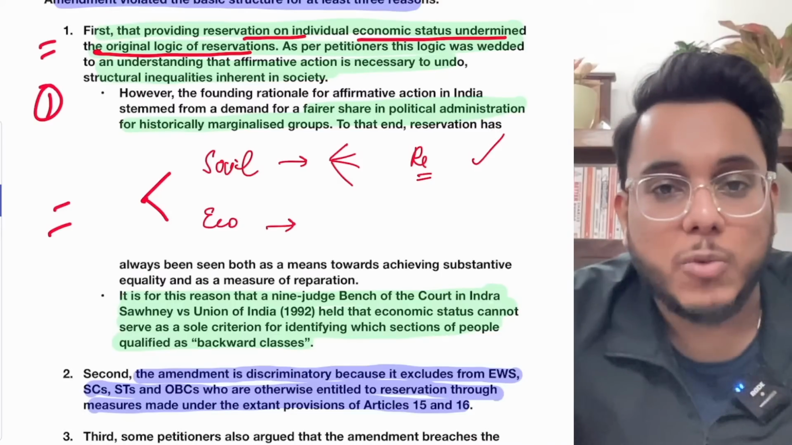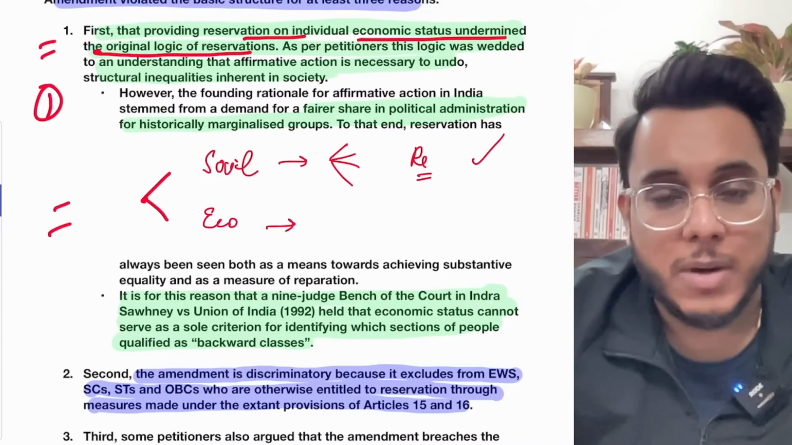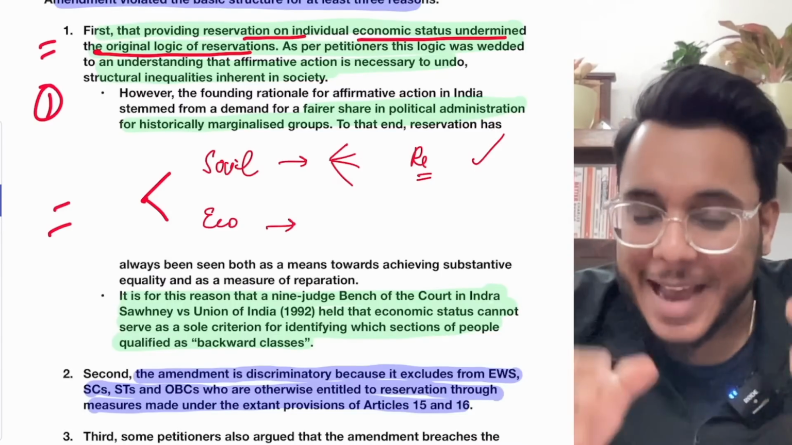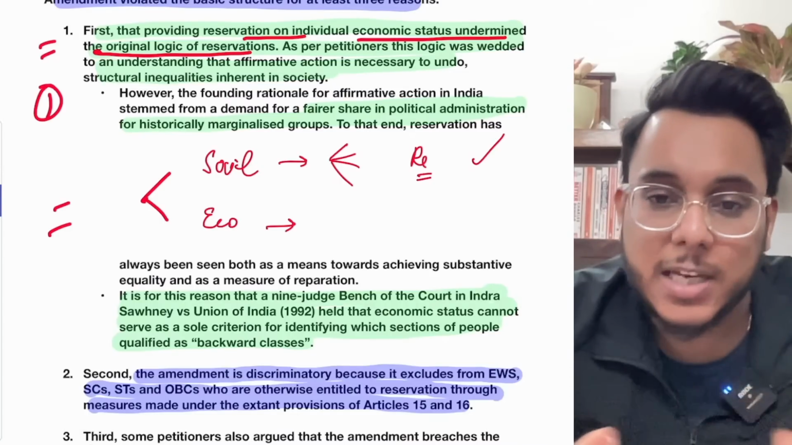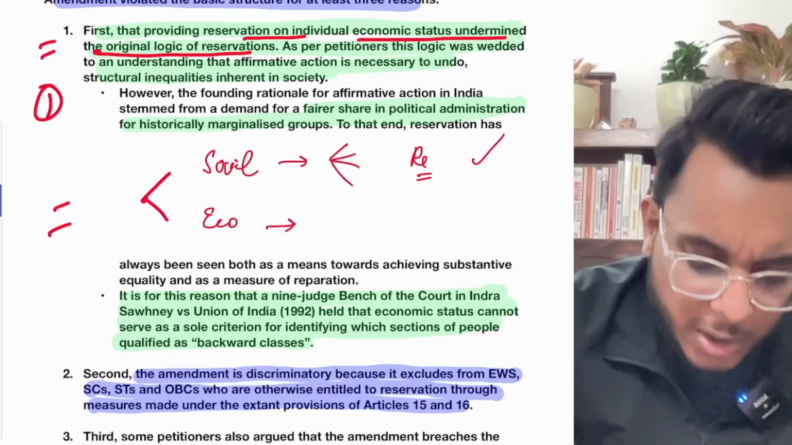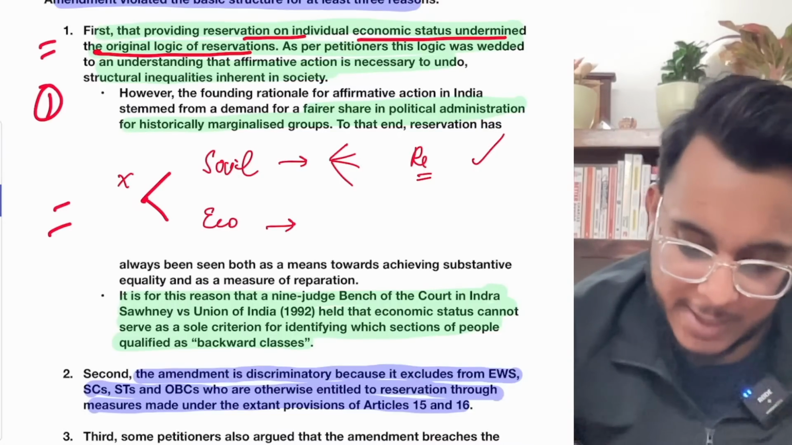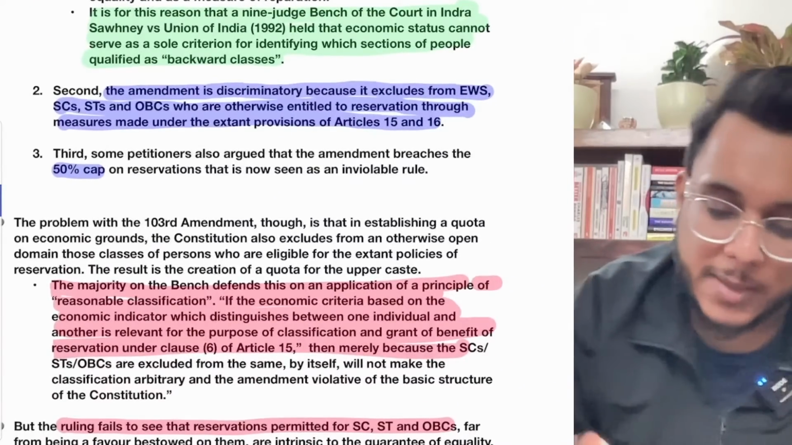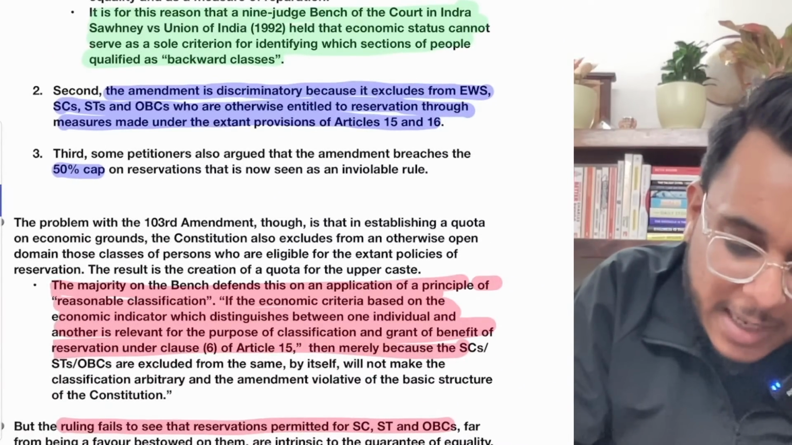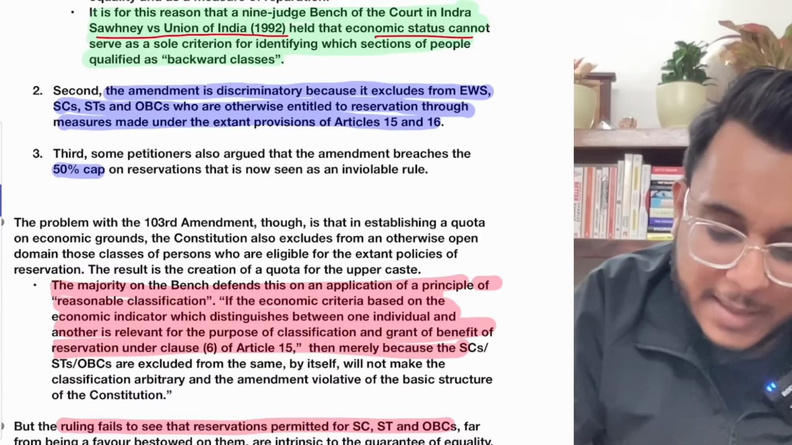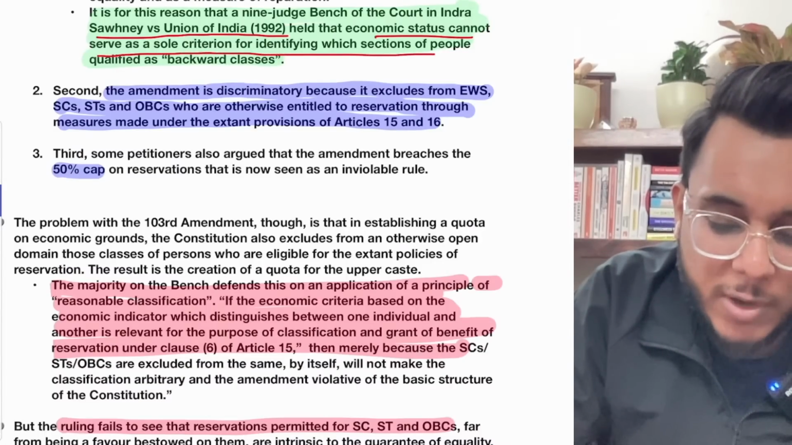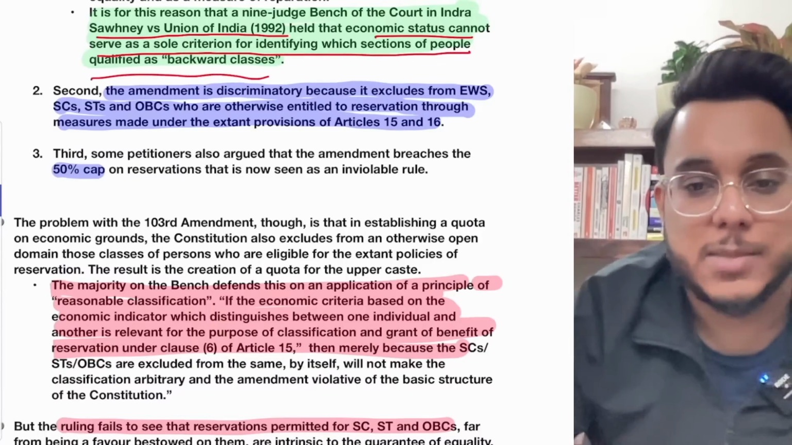But on economic ground, now economic ground is a structural inequality that is existing in the society. That is something which is to be addressed by poverty alleviation schemes. Giving reservation on that particular category is not something which is very much justified. Moreover, see this particular thing. There is also the Indra Sahani versus Union of India case of 1992, which provided that economic status cannot serve as the criteria for identifying which section of people qualified as backward.